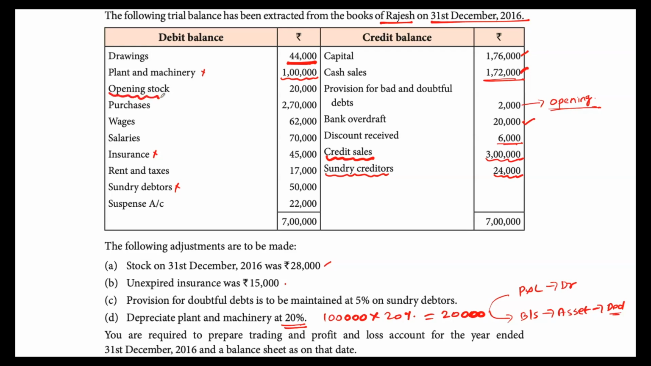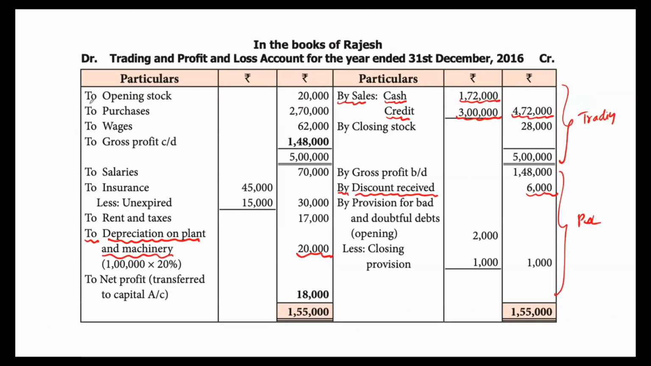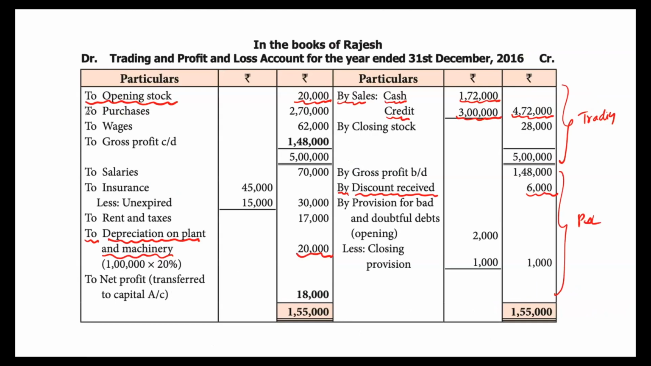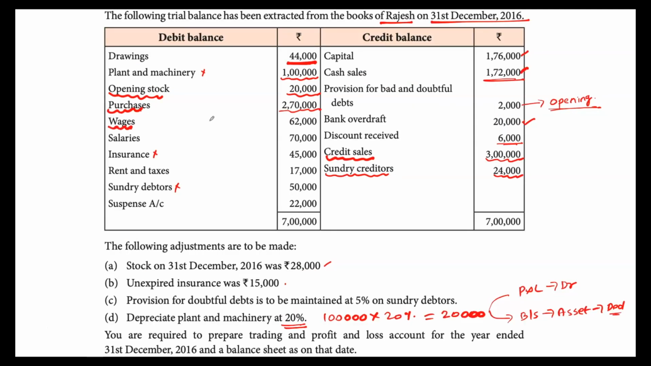Then opening stock. Opening stock will appear as the first item in your trading account on the debit side. So we will write to opening stock 20,000. Then purchases, it will appear next to opening stock on the debit side of the trading account. So to purchases, 2,70,000. Then wages, this will also appear on the debit side of the trading account, 62,000.